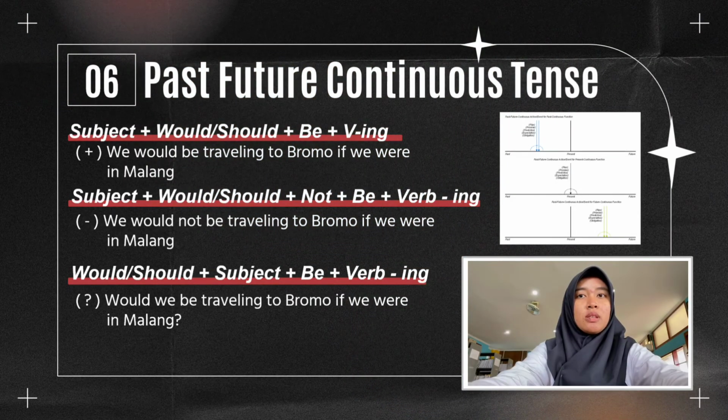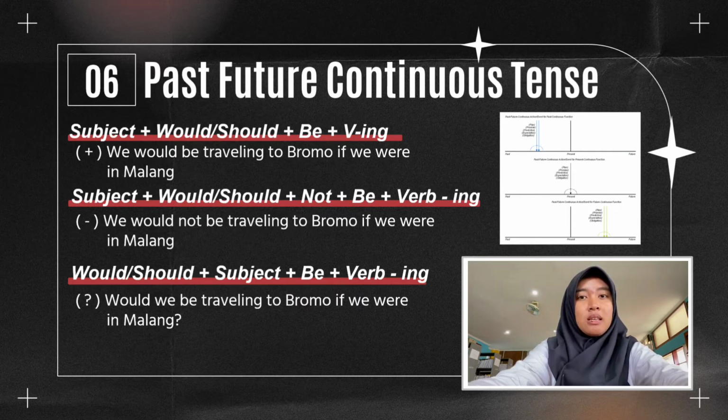Past future continuous tense. The past future continuous tense is used to express the idea that in the past an action or event was predicted, planned, promised, expected, or obligated to be happening, being continued in a certain period in the future of the past. Or while simultaneously another action or event happened or was also happening, being continued in the same period in the future of the past. Regret the fact that the idea was not proved to be true.